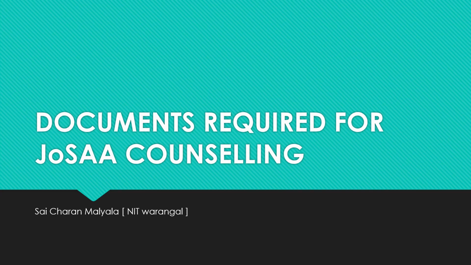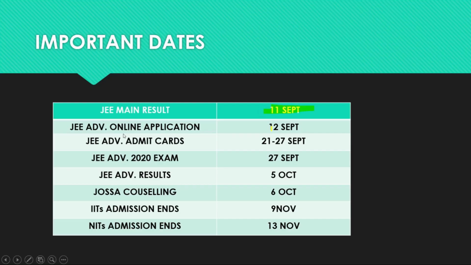Important dates of JOSA counseling. On 11 September you got JEE Main results. On 12 September the JEE Advanced online application started, and from 21 to 27 September the JEE Advanced admit cards were released, and the Advanced exam was conducted on 27 September. And today, that is October 5th, the Advanced results are announced.